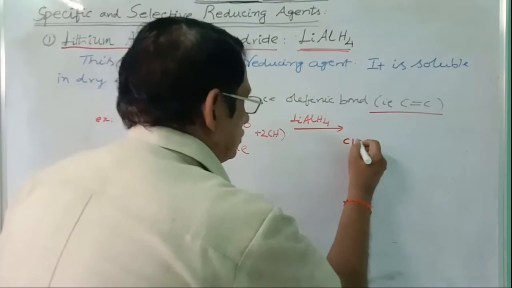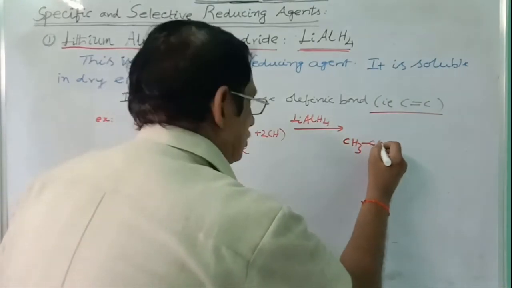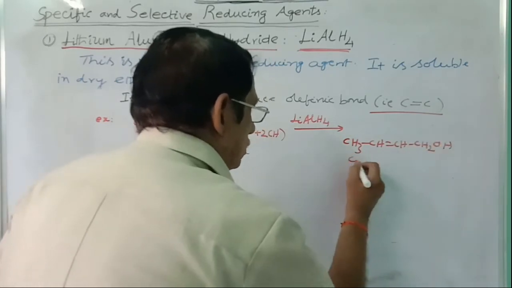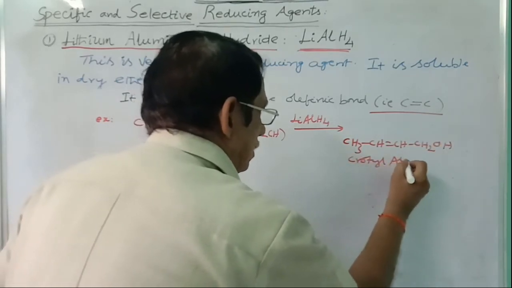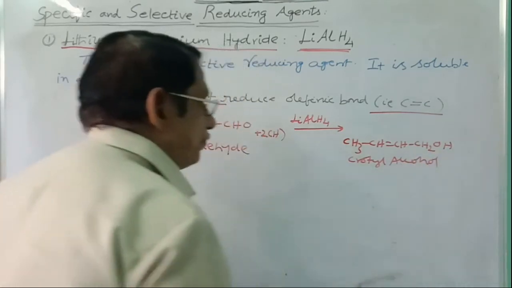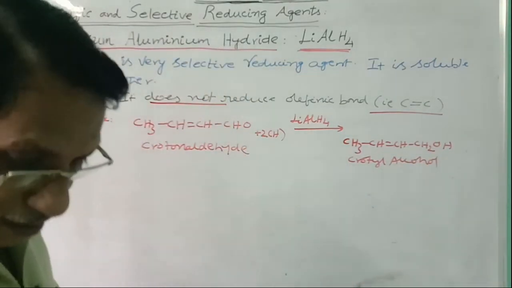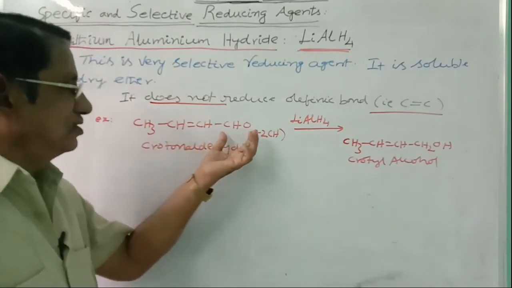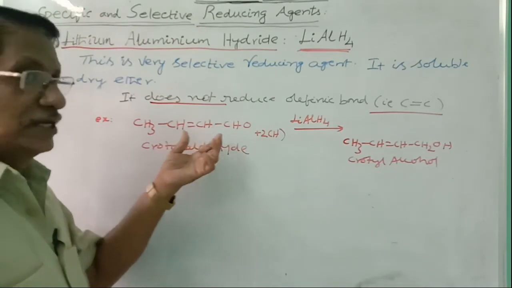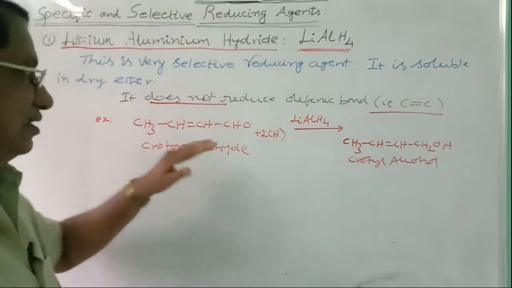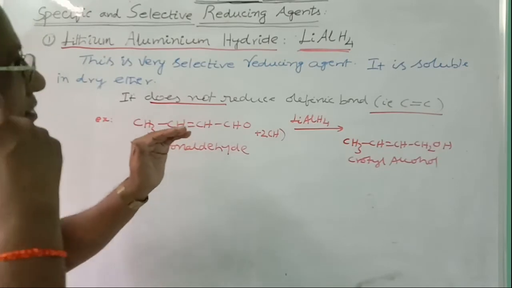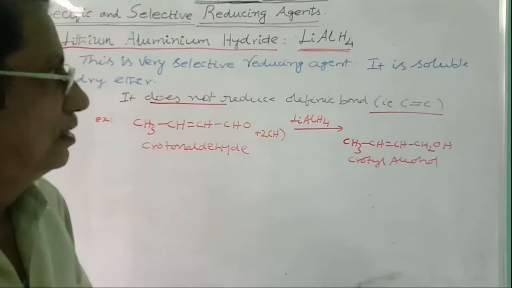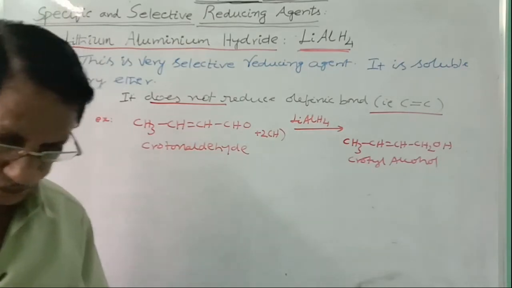So what you will get here? CH3CH=CHCH2OH. This is what you call crotyl alcohol. In this way, this is highly specific because though there are 2 functional groups, one is ene, other one is aldehyde. Out of these 2 functional groups, it is selectively reducing aldehyde but not ene. And that is why it is a selective specific reducing agent. Okay? Please take it. Next one we will discuss.